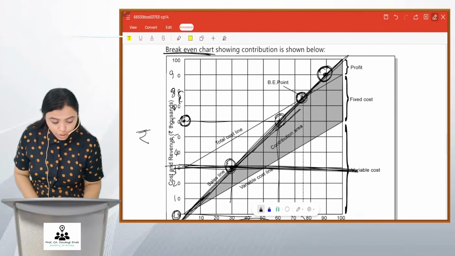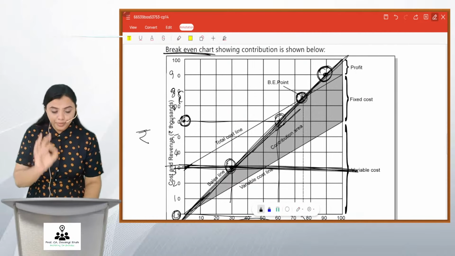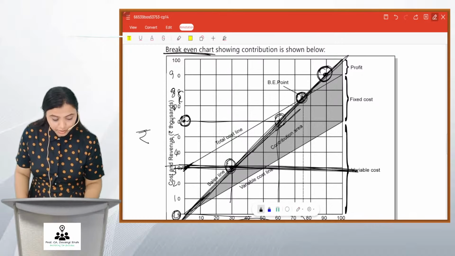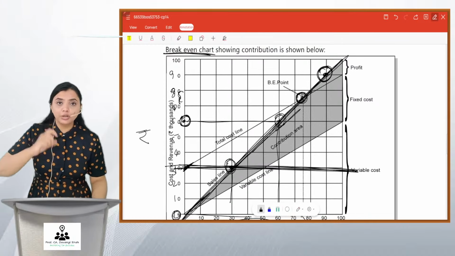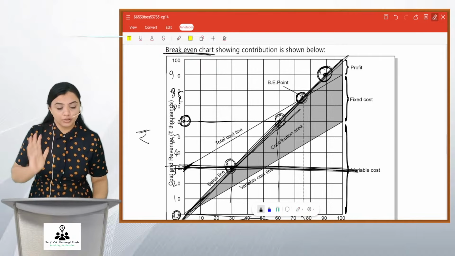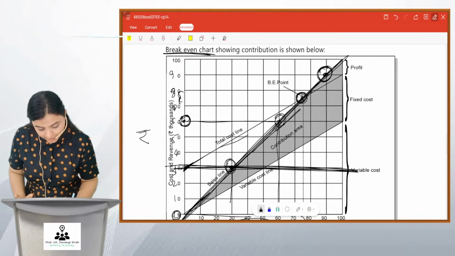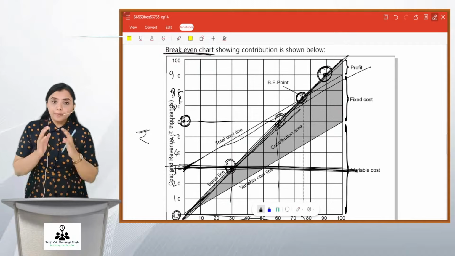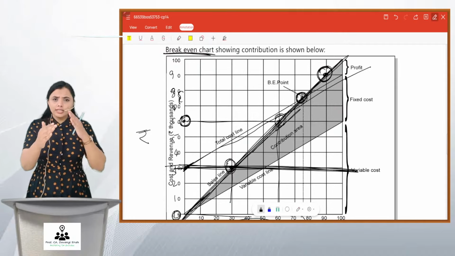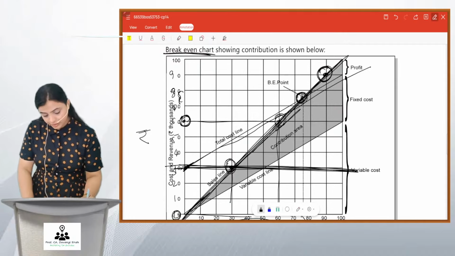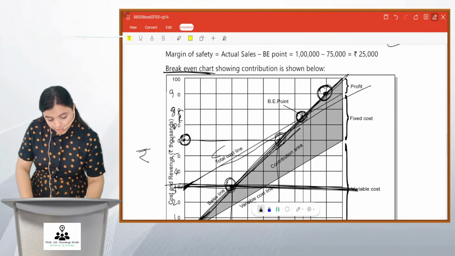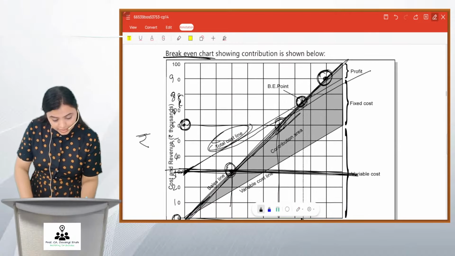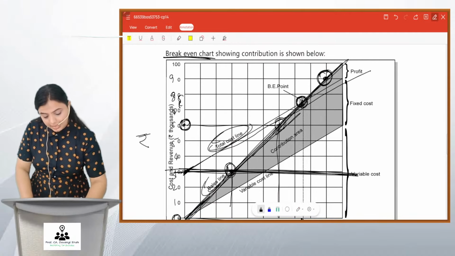And friends, your total cost equation will start from here, sorry, not 0, 30. Because even if you make 0 units, your total cost will be 30, that is fixed cost. And it will pass like this to the point where your total cost and sales graph meet. Your total cost line and your sales line, where they meet, that will be B.